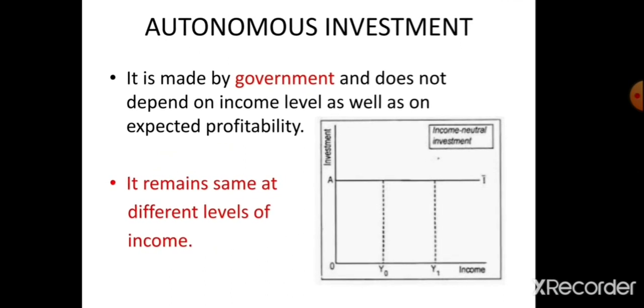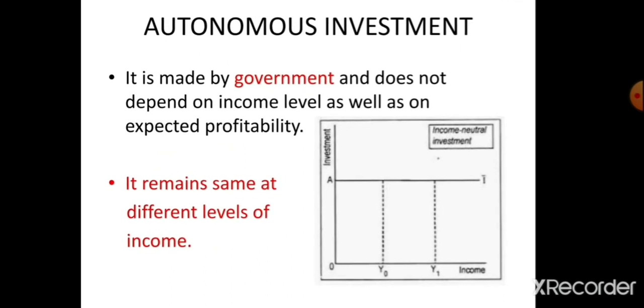This is autonomous investment. This is made by the government and does not depend on income level as well as on expected profitability. The motive is social welfare, so it does not depend on the income. Whatever is compulsory, that much investment will be made. We just saw that in the pandemic period the government had to make investment to carry on economic activities. It is not induced by income, so it remains the same at different levels of income.